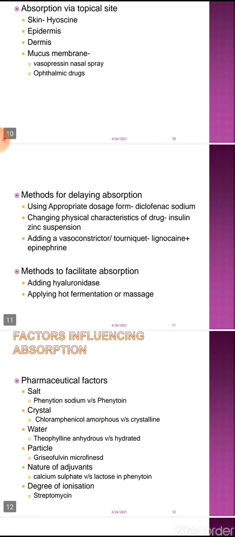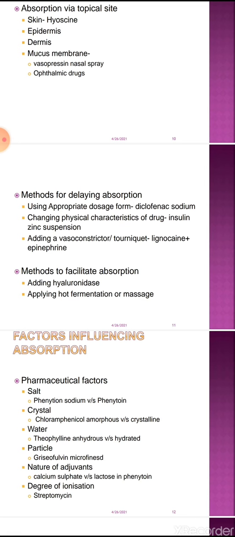There are some methods through which absorption can be delayed, and there are some advantages offered by delaying the absorption. For example, if the patient is suffering from severe osteoarthritis, he or she has to take an analgesic, painkiller drug, for example, diclofenac, 2 or 3 times in a day, 3 or 4 times in a day, to relieve pain.